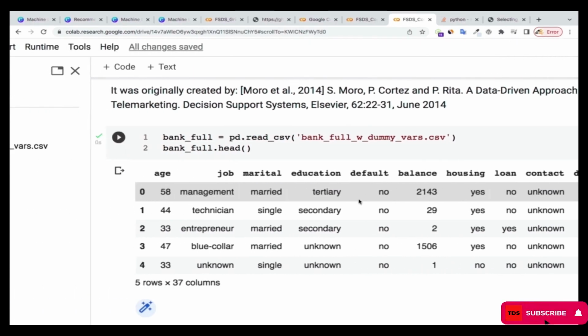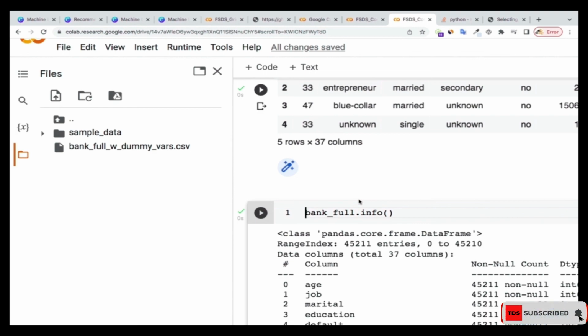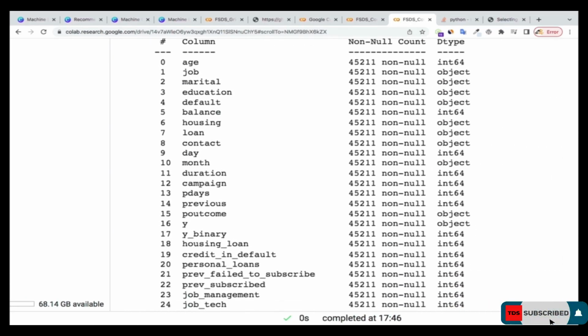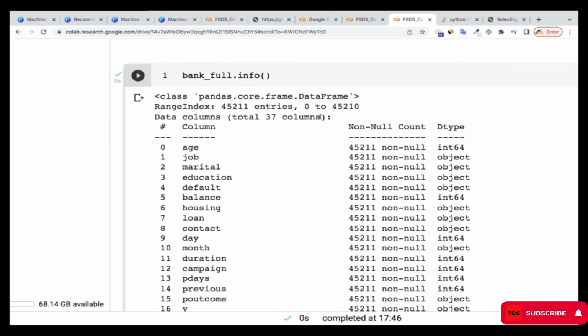Okay, so these are the data points that we have in our data set that we want to use to do the recommendation. Here I'm going to check the info, and you can see that we have a lot of data set records in there, with entries from 0 to 45,210, and 37 columns. So this is pretty much a huge data set.